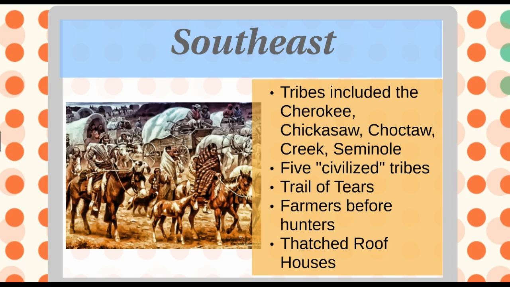Unfortunately, that didn't help them, because later in the 1800s, under President Andrew Jackson, 3 of these tribes, the Chickasaw, the Choctaw, and the Cherokee, were forced on what was called the Trail of Tears. And this was a 1,000-mile journey from what is today Georgia to what is today Oklahoma, that these 3 tribes were forced to make because the American government found gold in the area in Georgia where they were living. Also, people wanted to expand. The Americans wanted to expand, and they didn't want the Native Americans to be in their way.